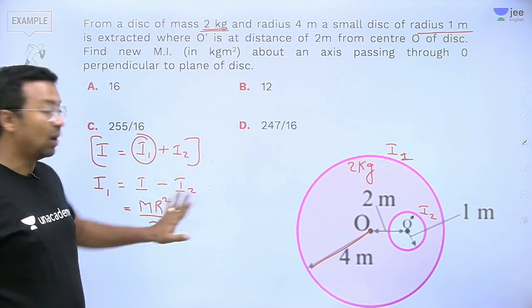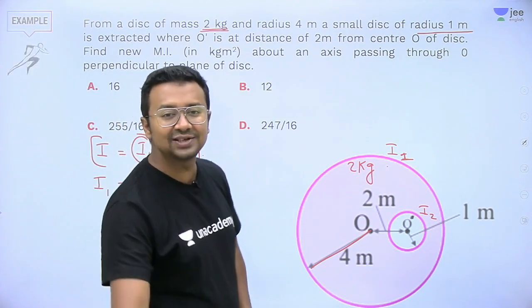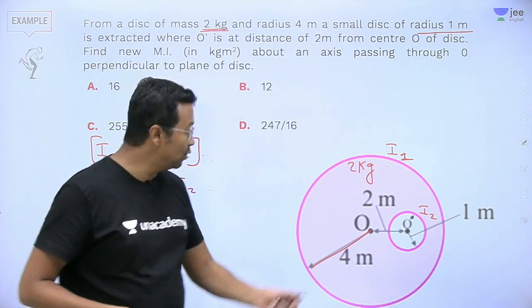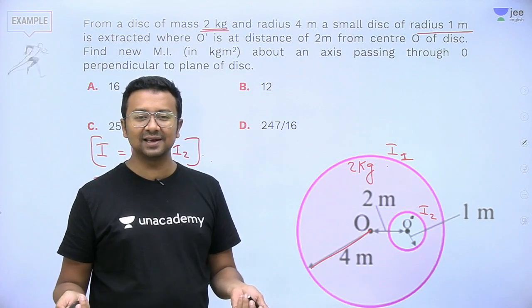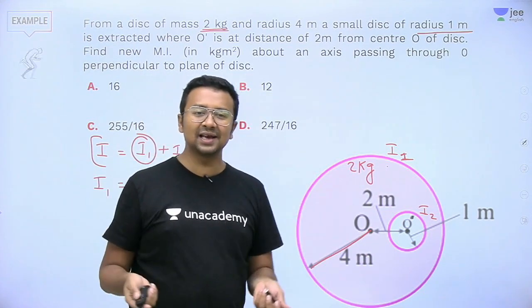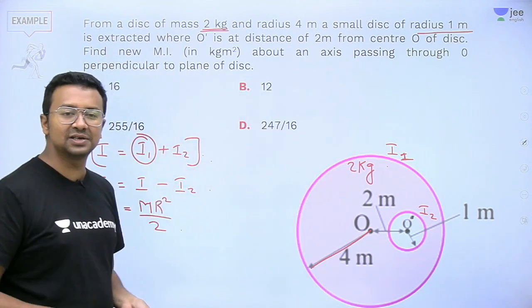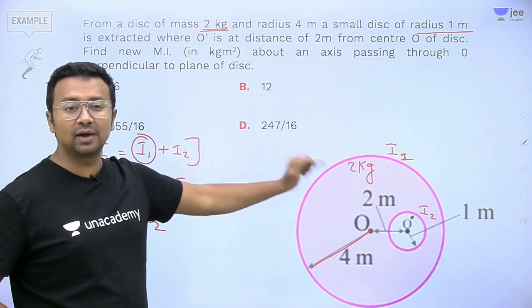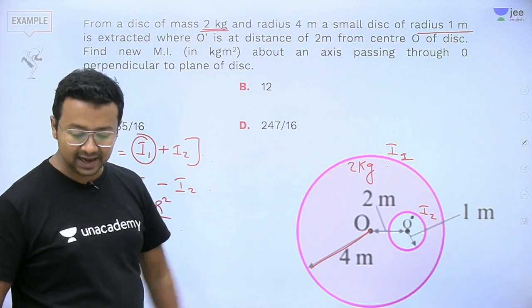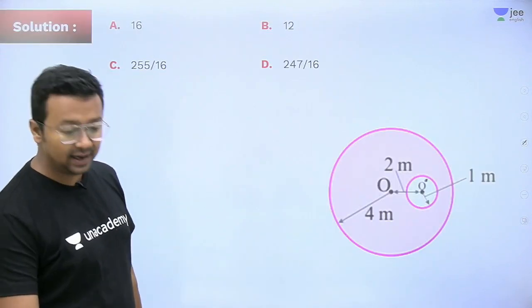All right, so how do we calculate your I2? So the next challenge is calculation of your I2 about this axis of rotation. Again, parallel axis theorem. I told you, parallel axis theorem is used in most of the questions if there is a question of moment of inertia that is going to come in your JEE Mains. All right, so let's go ahead and calculate.